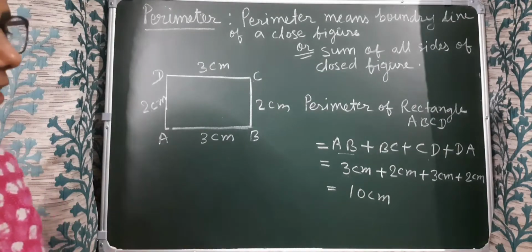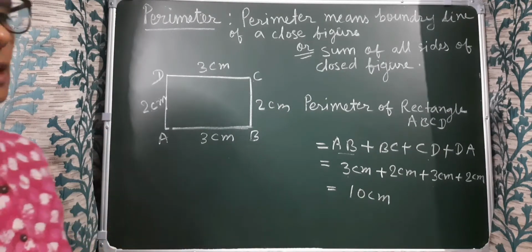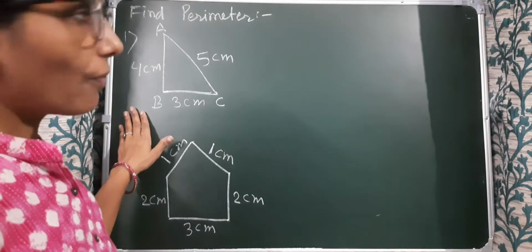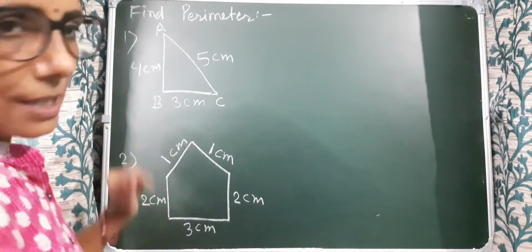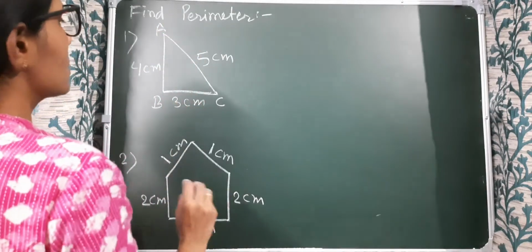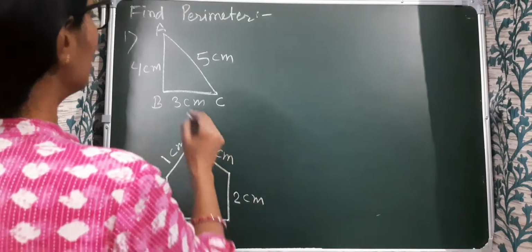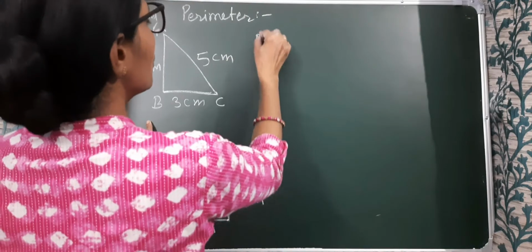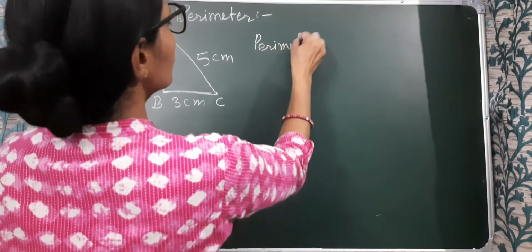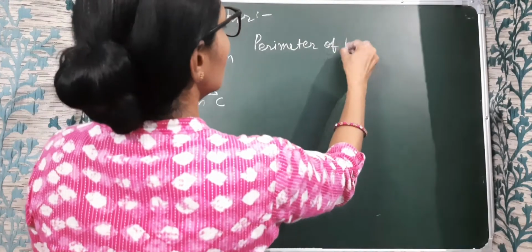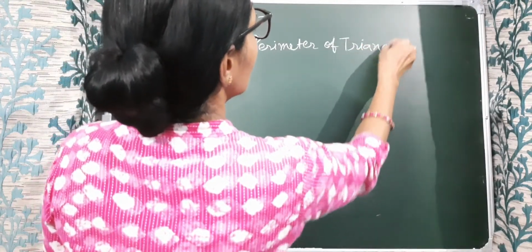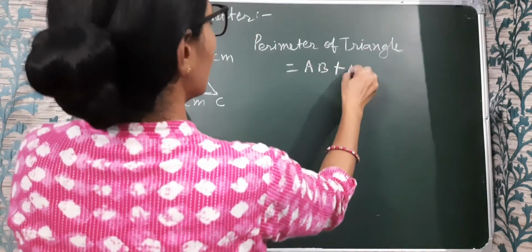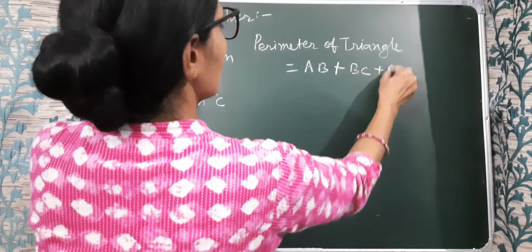In this manner we can find the perimeter of any closed figure. Now see the next example. Here we have to find the perimeter of this figure. First one is a triangle, triangle ABC. We have to find the perimeter of this triangle. So we add all the sides of this triangle. Perimeter of triangle equals side AB plus side BC plus side AC.